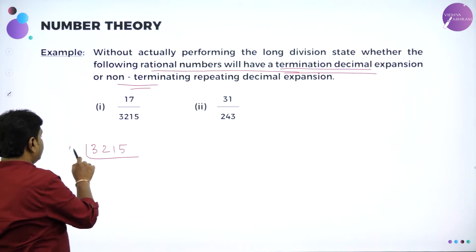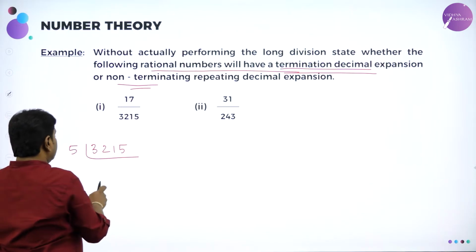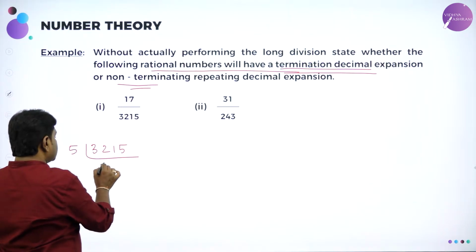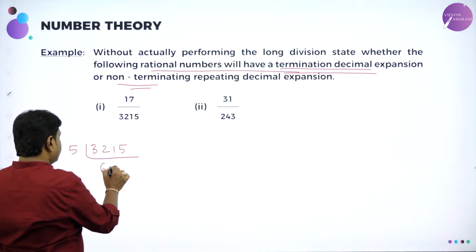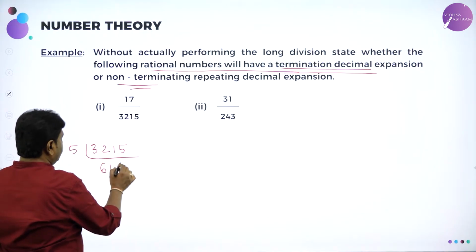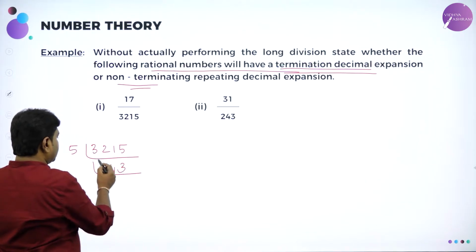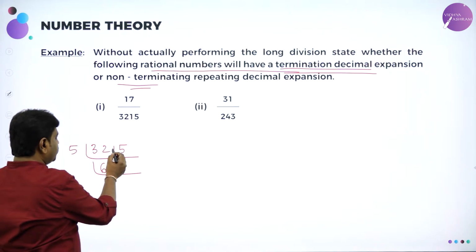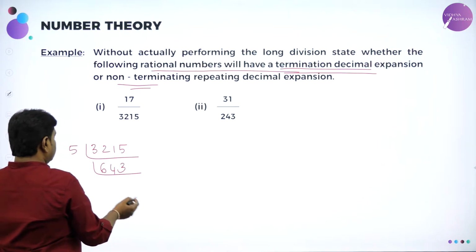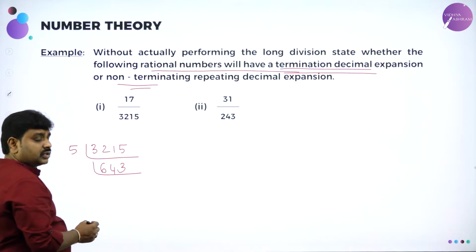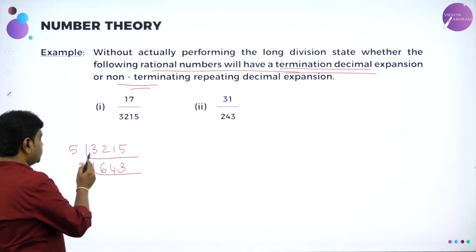So I'll try with 5 because the ending is 5. 5 6 are 30, 5 4 are 20, 5 3 are 15. So I can write it as 5 6 are 30, 21. 21 means 5 4 are 20, 15. So now we got this number, which is divisible by 3.